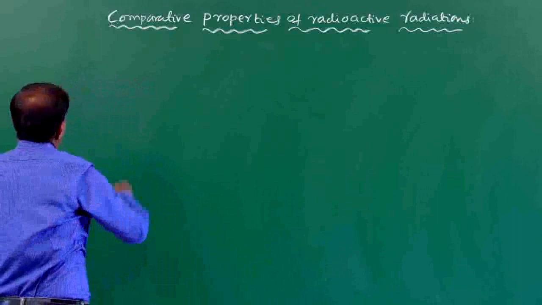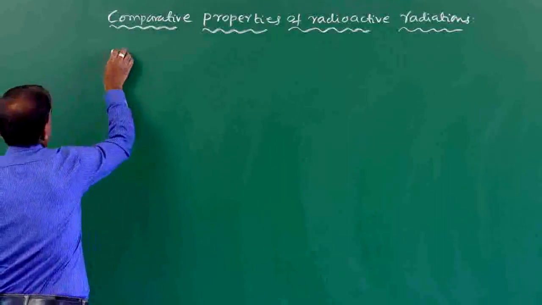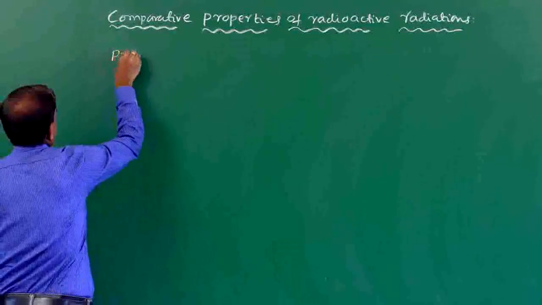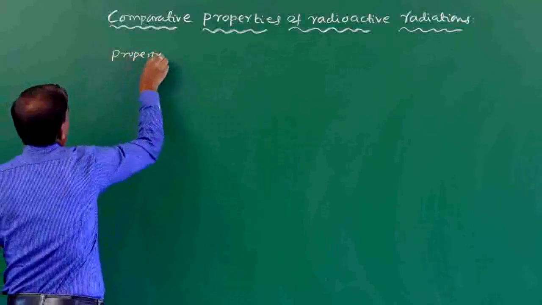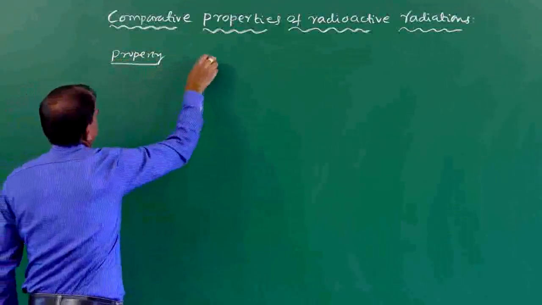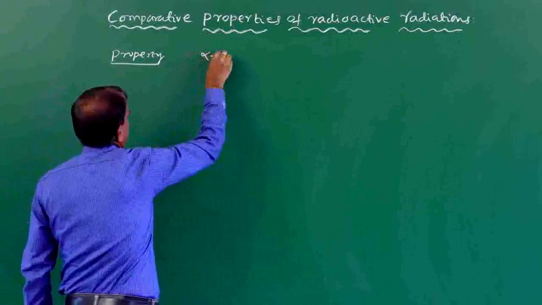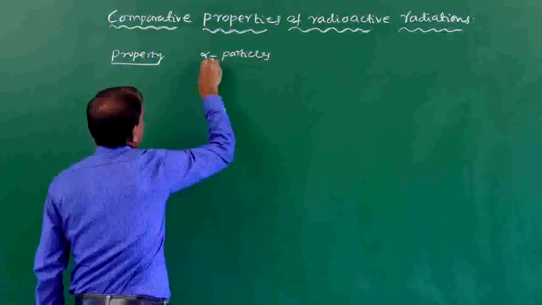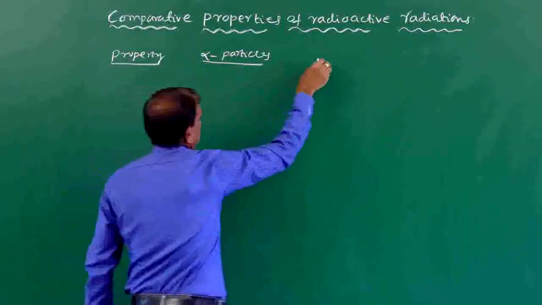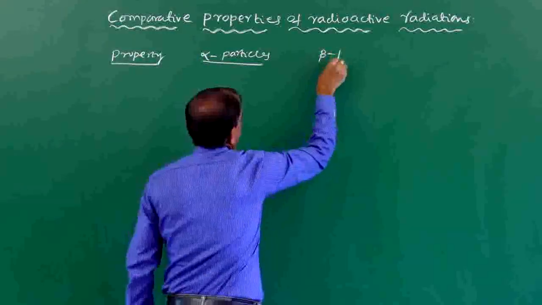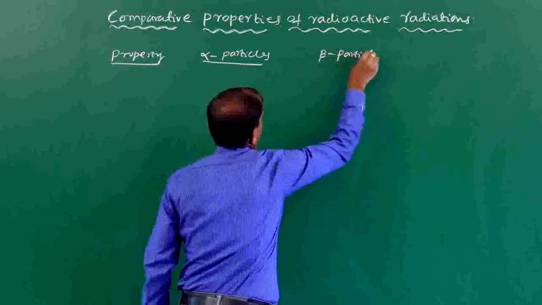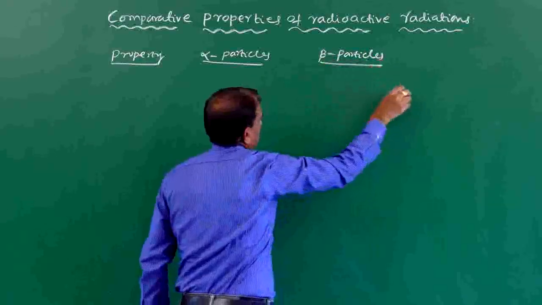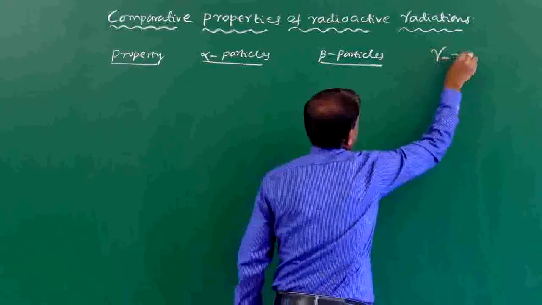First consider the property for alpha particles, beta particles and gamma rays.